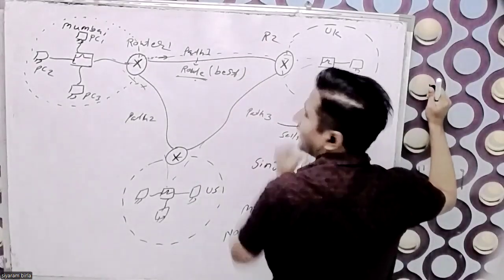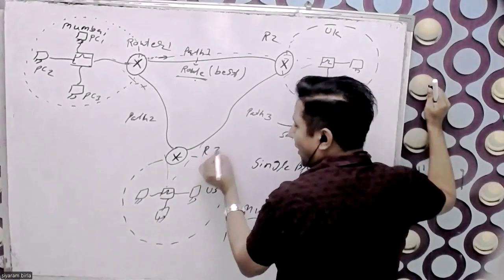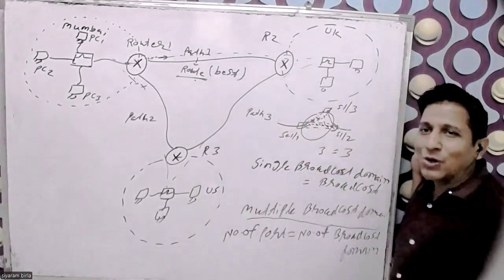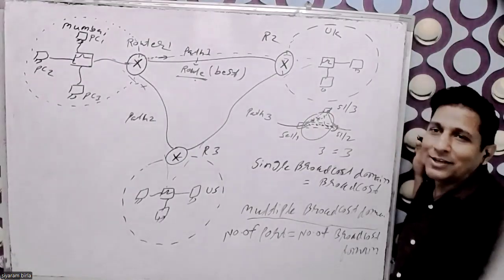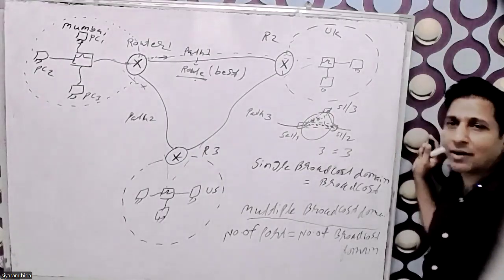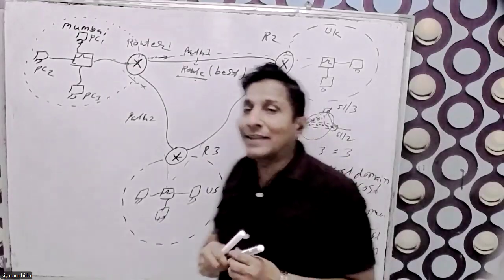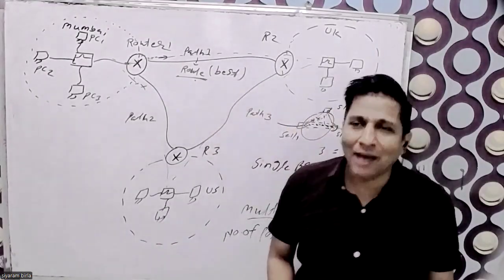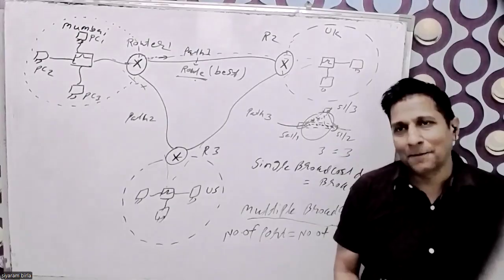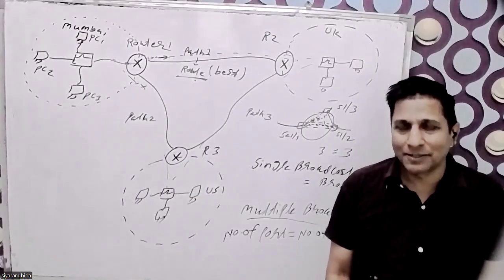In the shortcut, I'll give the router two. This is the router three. So there are three routers. So why does the router come in that picture? Because the router selects the best path. Which path is the best path? That's why it is called the router.